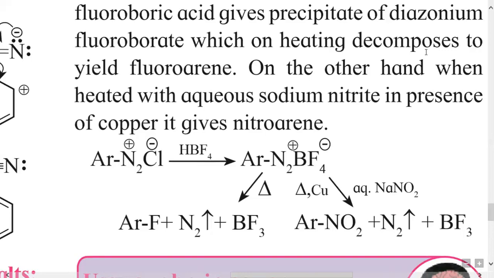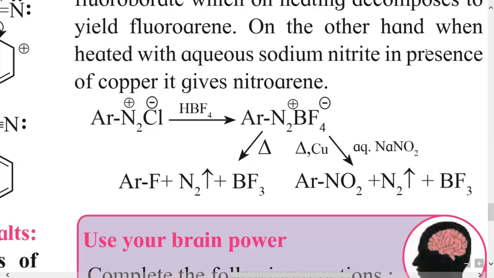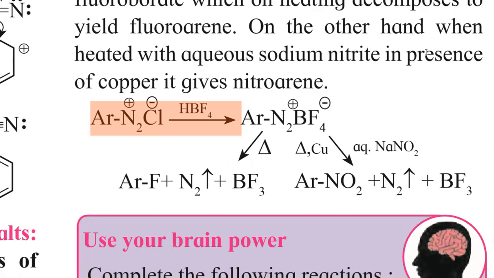Or when this benzene diazonium salt is heated with aqueous sodium nitrite in the presence of copper, it gives nitroarene, and the reaction is ArN2 plus Cl minus in the presence of HBF4, that is fluoroboric acid.